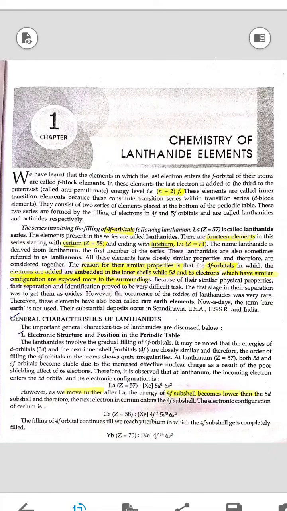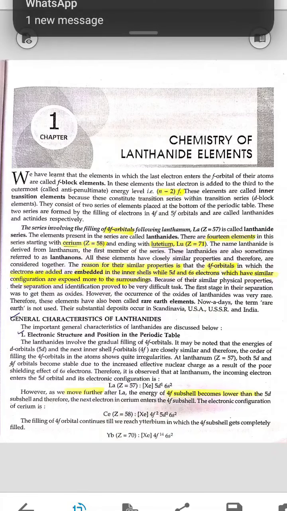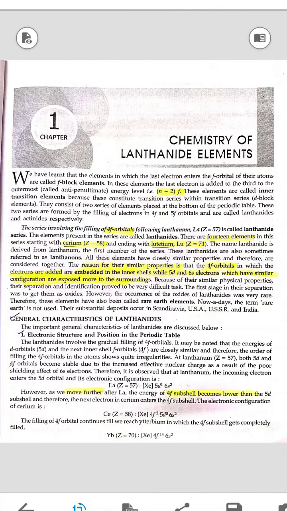General characteristics of lanthanides. The important general characteristics of lanthanides are discussed below. First is electronic structure and position in the periodic table. The lanthanides involve the gradual filling of 4f orbitals. It may be noted that the energy of 5d and the next inner shell f orbitals are closely similar, and therefore the order of filling of 4f orbitals in the atoms shows quite irregularities.